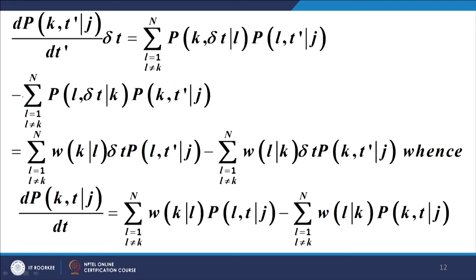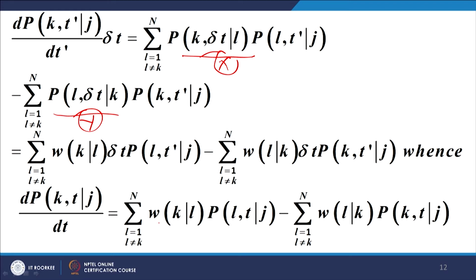So, when we incorporate the transition rates for this expression, let us call it term x, and this expression let us call it term y, this becomes w of k subject to L delta t, and this becomes w of L subject to k delta t, and this delta t cancels with the delta t on the left hand side, and we get the final expression dp upon dt. We replace t dash by t all through, and we get dp upon dt is equal to this expression.